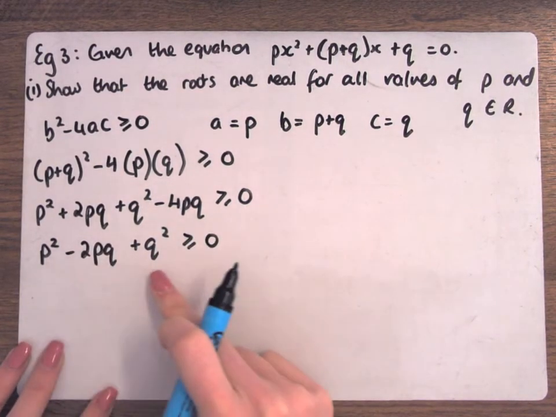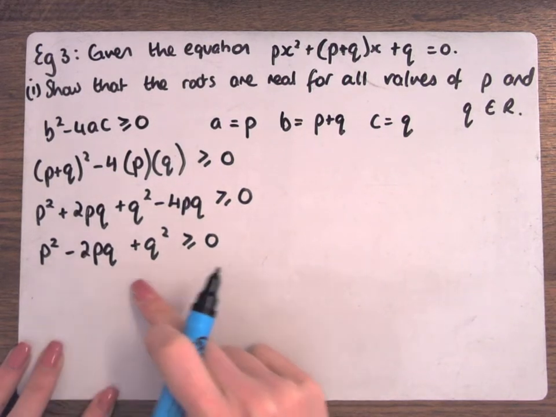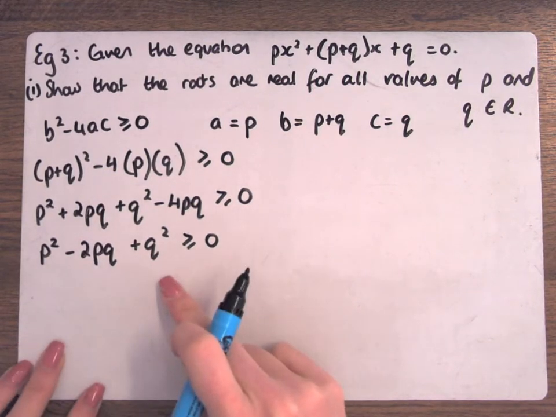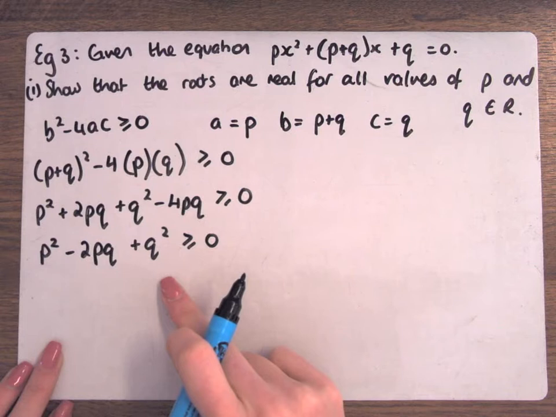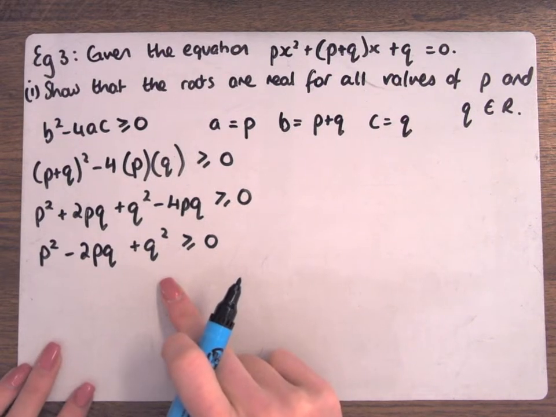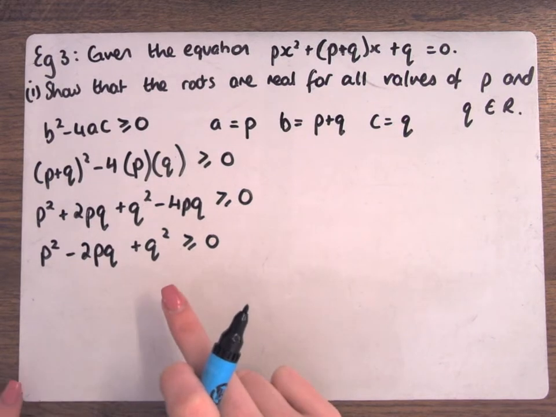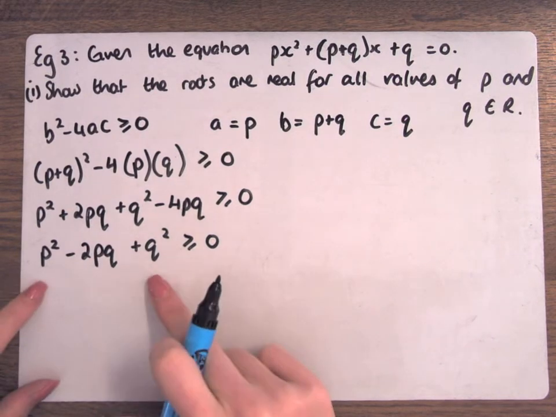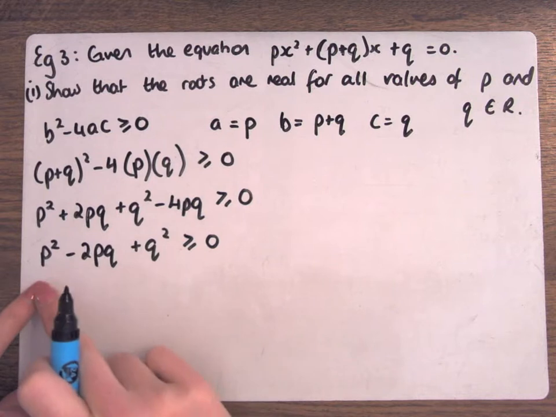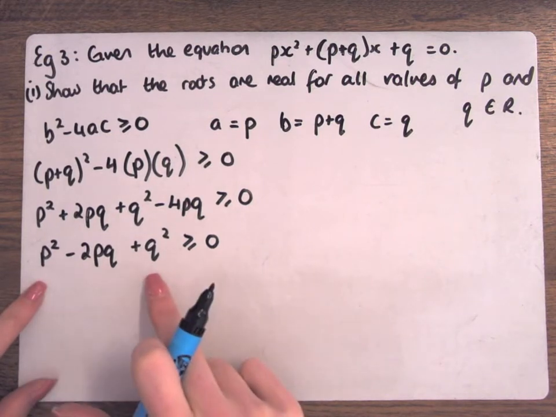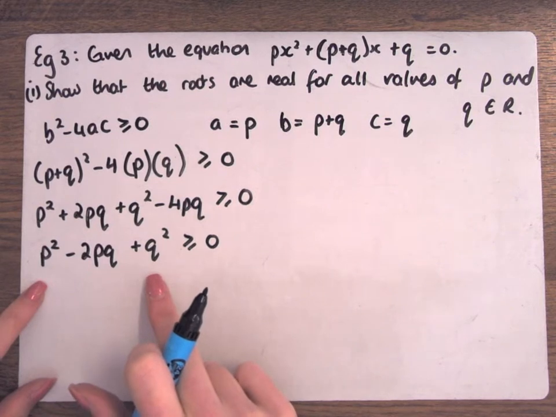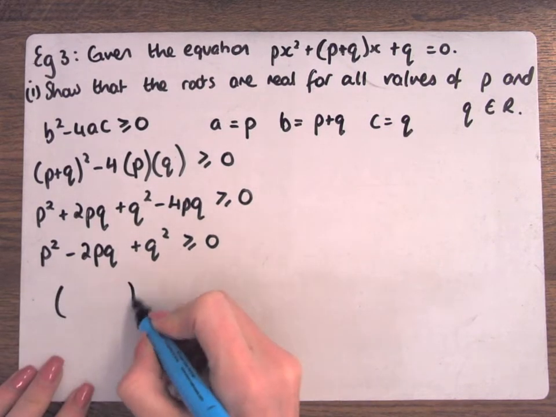Can you notice anything about that for me, please? You've seen it at the very start of the first chapter. Square number here and a square number here. Square the first. Product of the two multiplied by 2, square the last. This is a perfect square. Yeah, exactly. It's a perfect square.